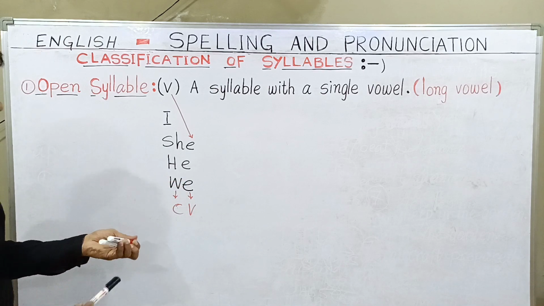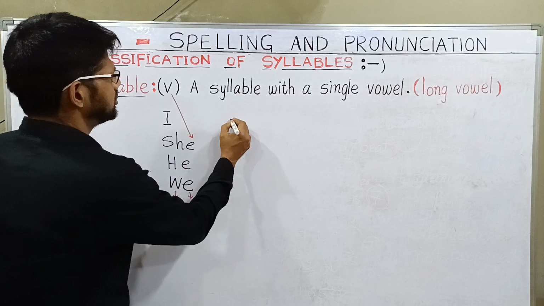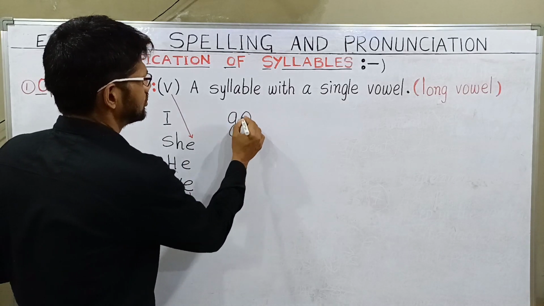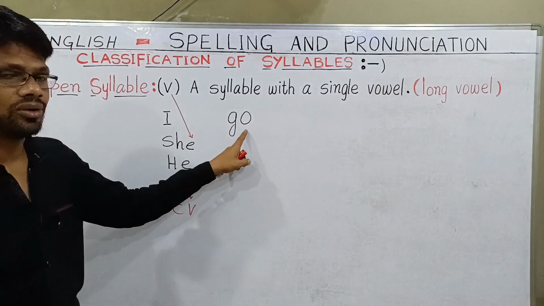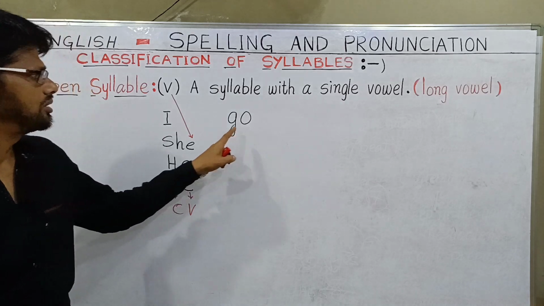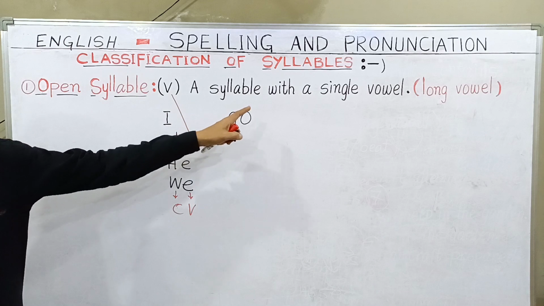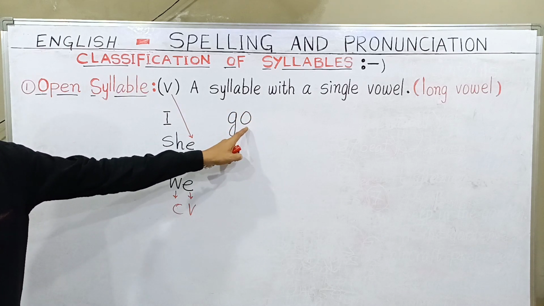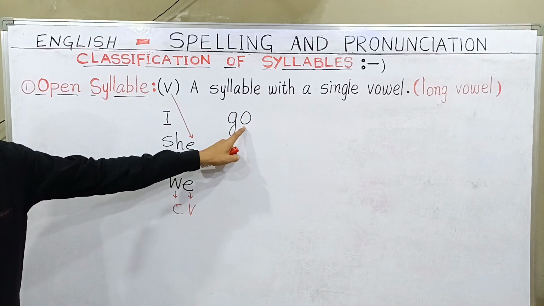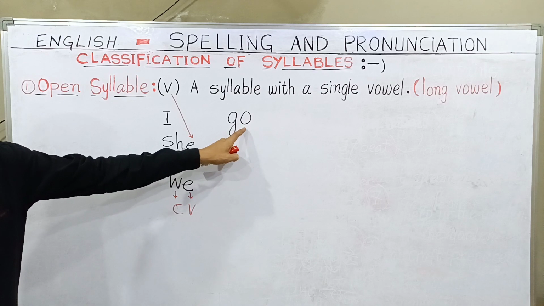I can give you many examples, for example go, G-O: consonant and vowel, long vowel. Open syllable means a syllable with a single vowel. What is a single vowel? Here, O, and it is a long vowel.